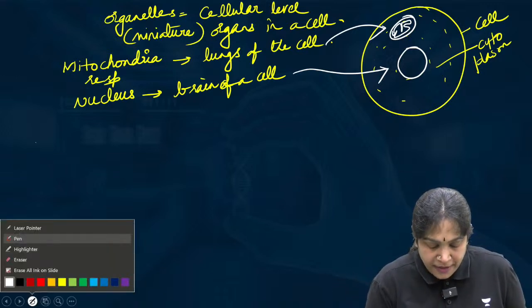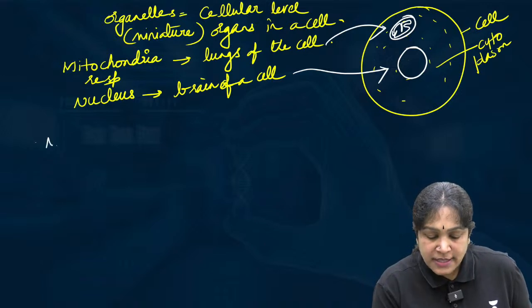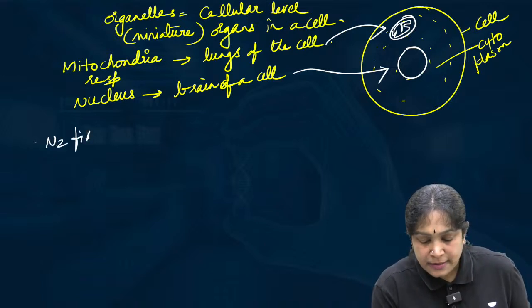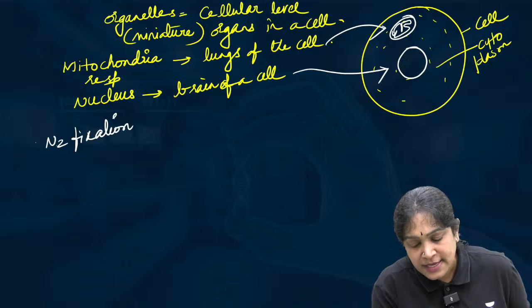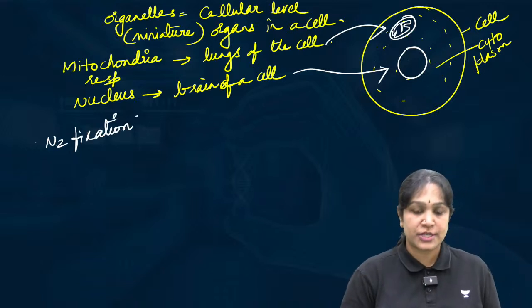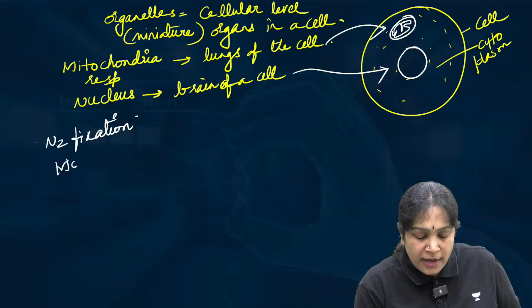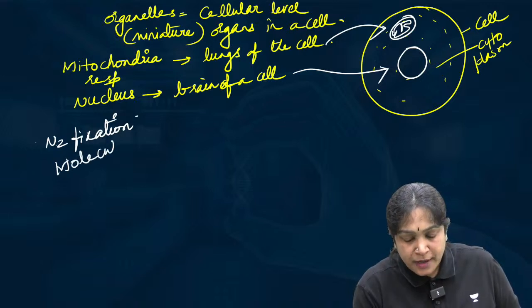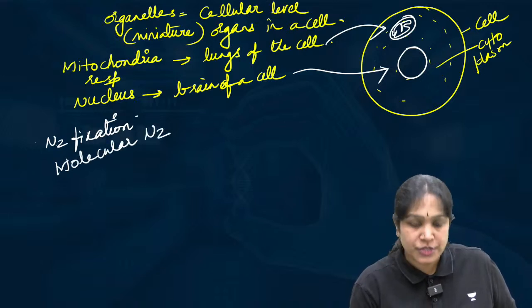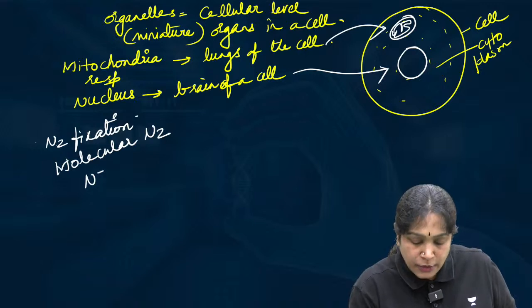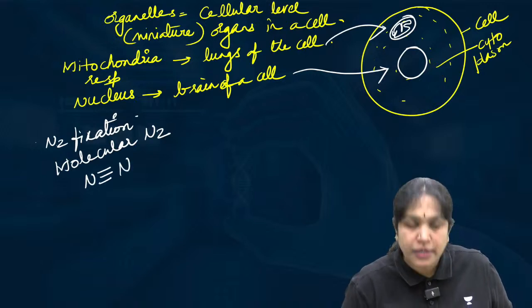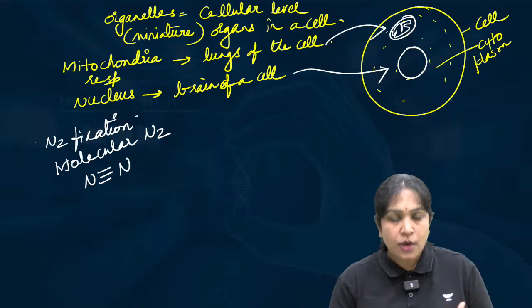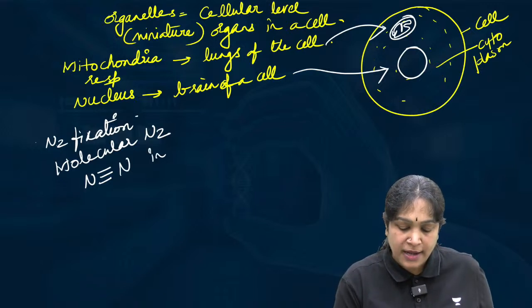And the next topic we have to understand is what is nitrogen fixation. Nitrogen fixation means the molecular nitrogen, that is N2. N2 is N triple bond N. This is how we have nitrogen in the atmosphere.